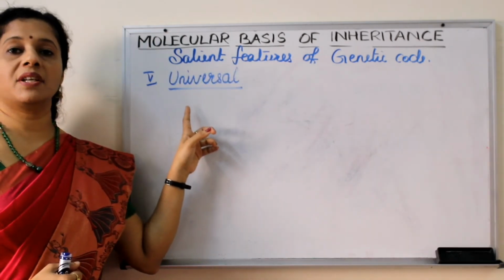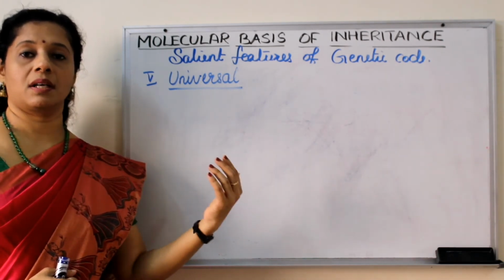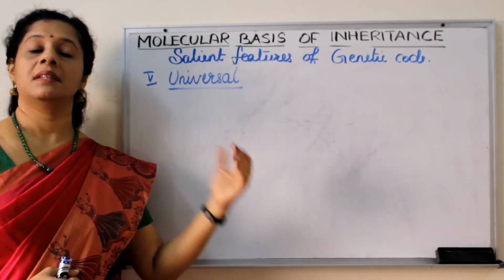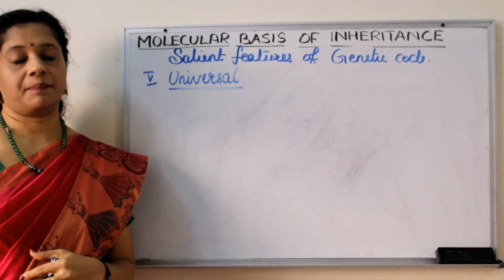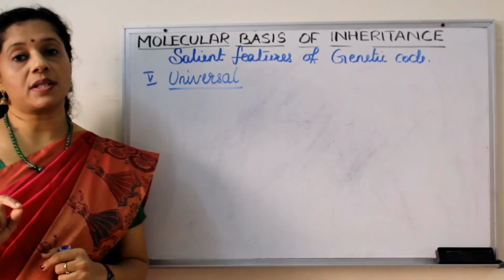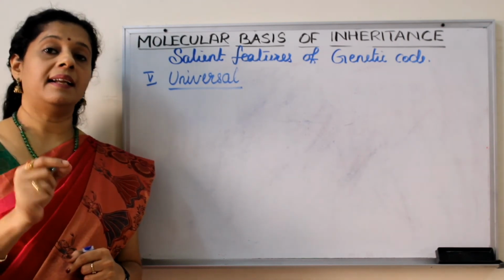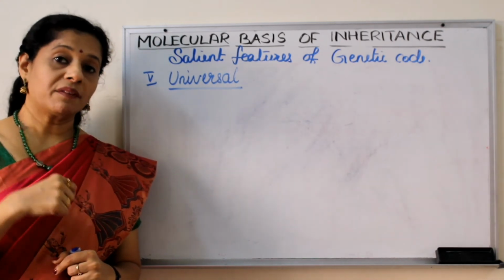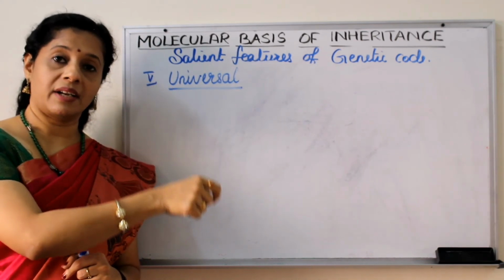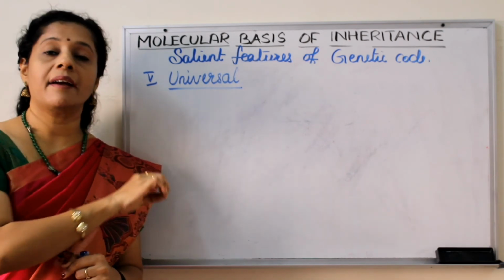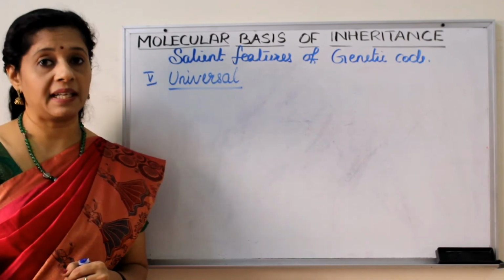So the next characteristic feature is universal. That means whether it is human beings or whales or frogs or bacteria, in all these organisms, the codon will code for a particular amino acid. For example, UUU codes for an amino acid called phenylalanine. So it will code for phenylalanine in my body, it will code for phenylalanine in your body, or if you take the case of a butterfly or an ant or a rat or a cat, everywhere, even in bacteria, it is going to be UUU for phenylalanine.